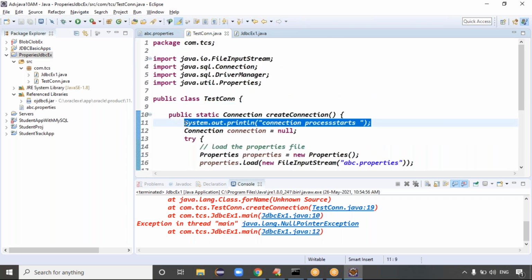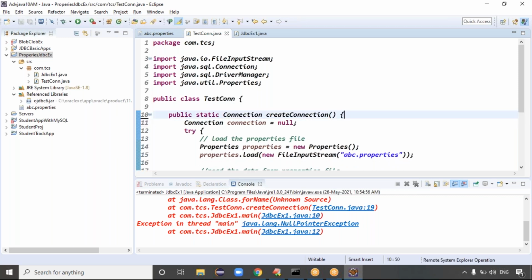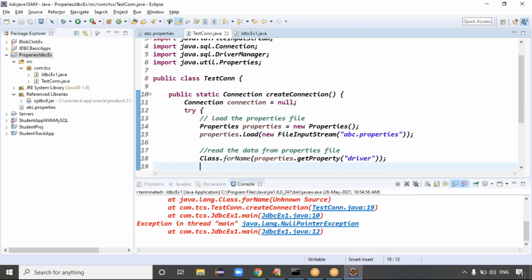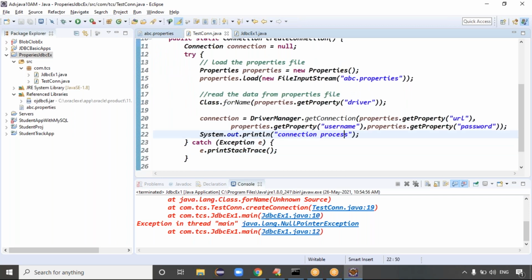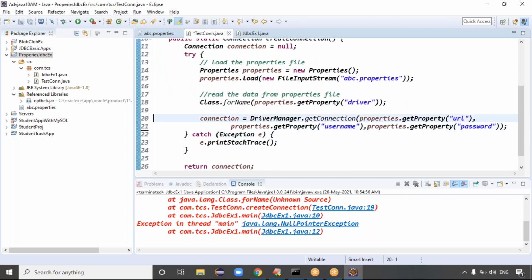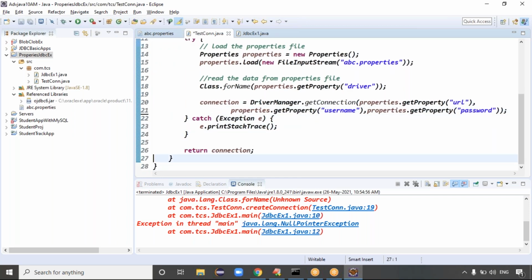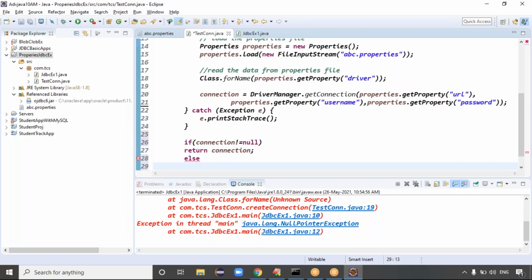For a property file, how can you give a print statement? It's not possible, right? A property file is not Java code, it's like a normal text file. Somewhere here I can do one thing, guys. I will check if connection is not equal to null, then only return the connection. Otherwise return null, right? And definitely maybe it returns null only.